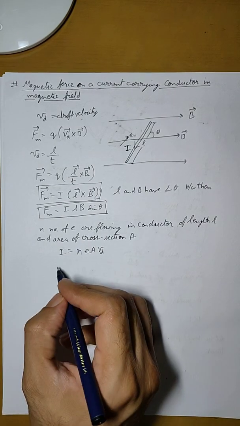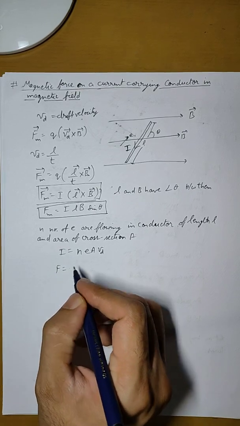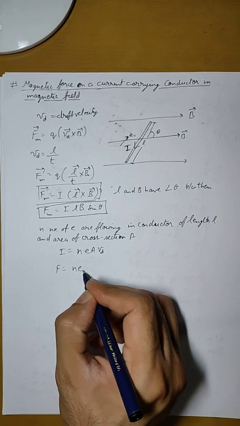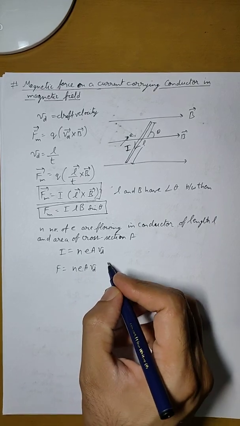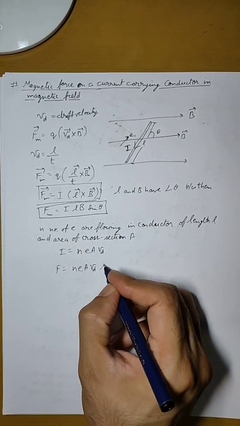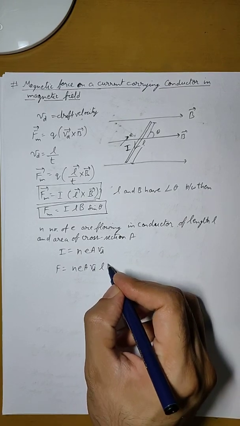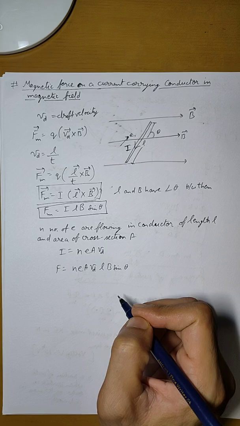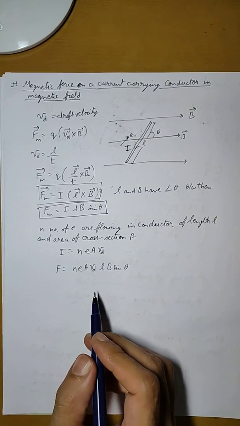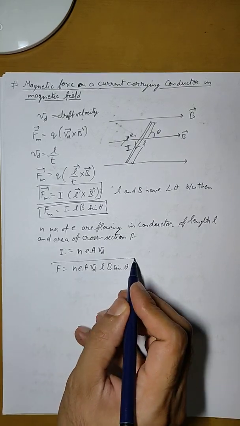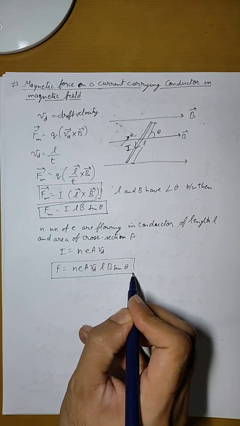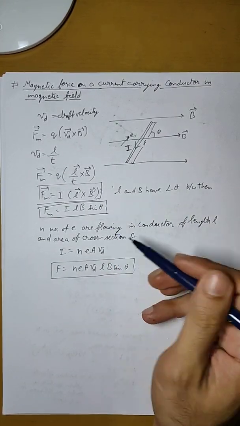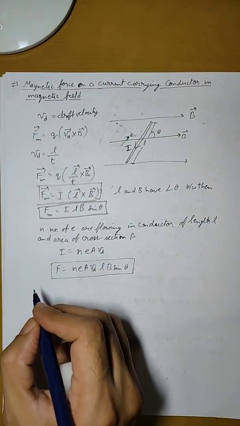So if we put this in F, then it will be equal to nEAVd for I, times L B sine theta. This is another form. So depending on the conditions given in the question, we can choose either of the forms, they will give the same answer.